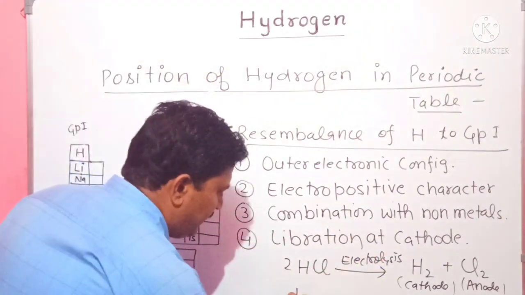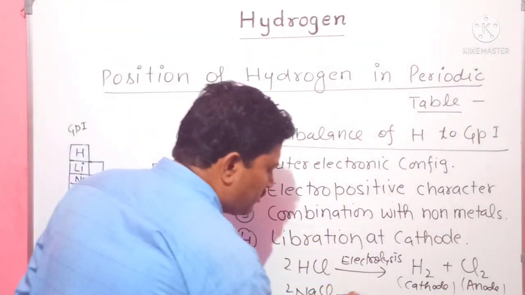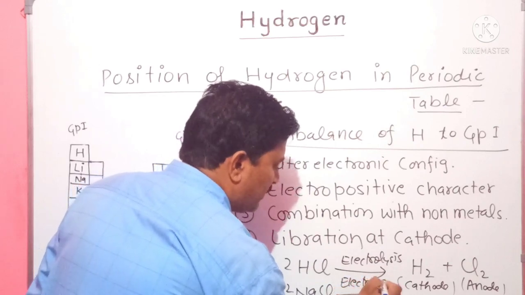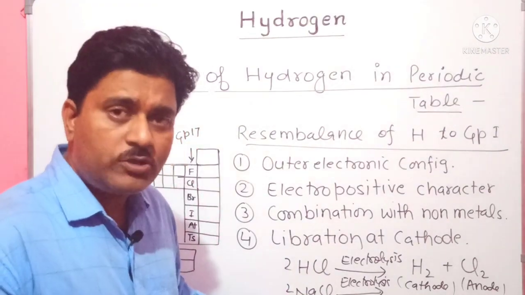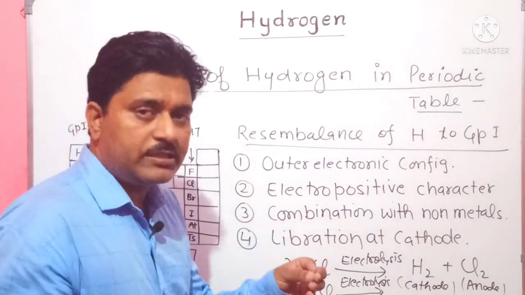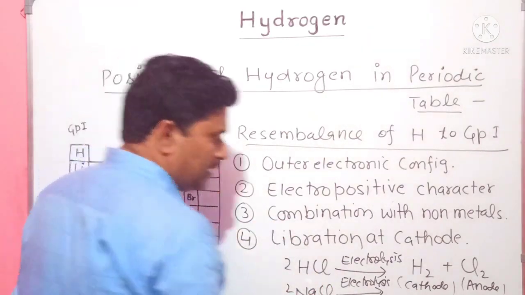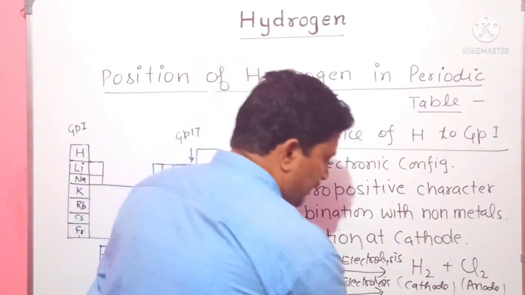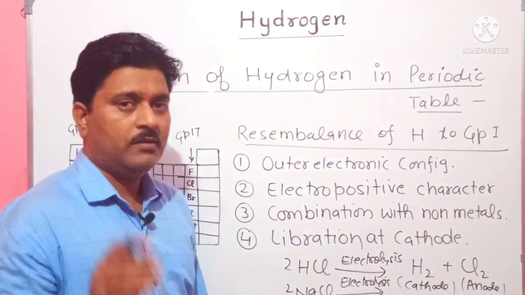For example, NaCl, sodium chloride. When current is passed through molten sodium chloride, sodium and chlorine dissociate and form sodium metal and chlorine gas. The sodium metal forms at the cathode and chlorine gas at the anode.